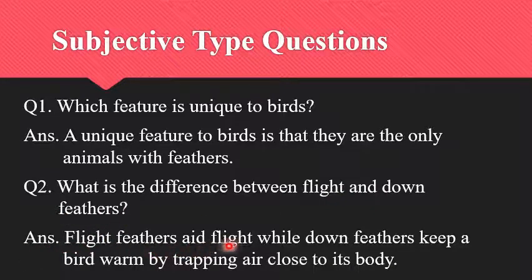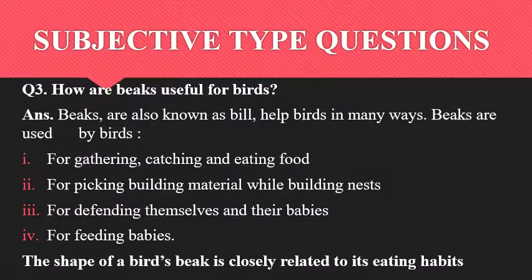Flight feathers aid flight, while down feathers keep a bird's body warm by trapping air close to its body. Flight feathers aid flight, means helps the bird to fly. Your third question, how are beaks useful for birds?